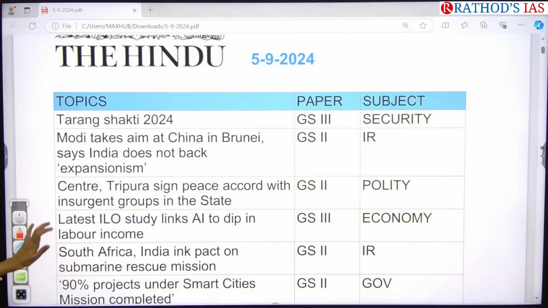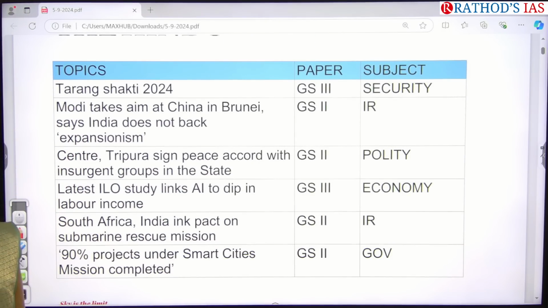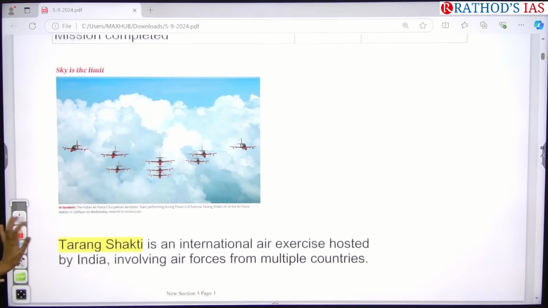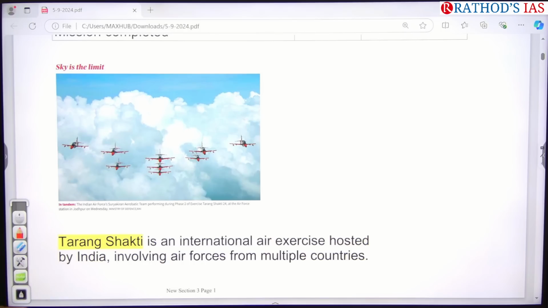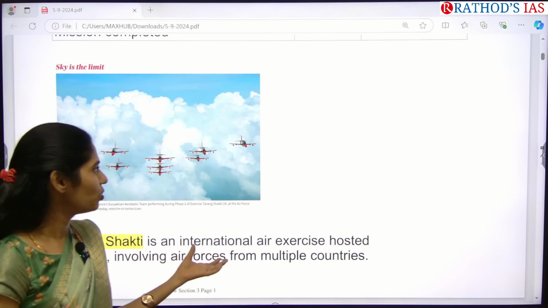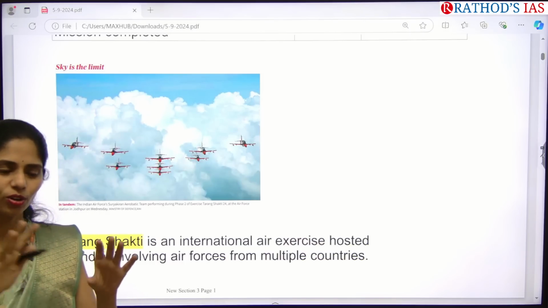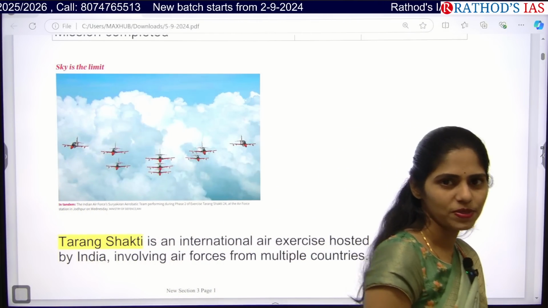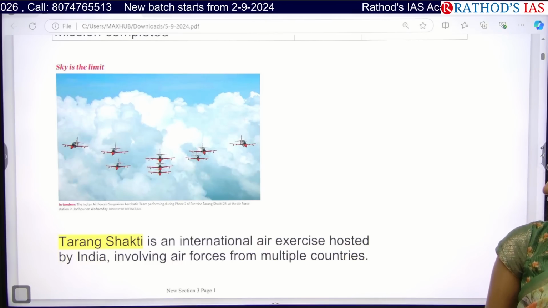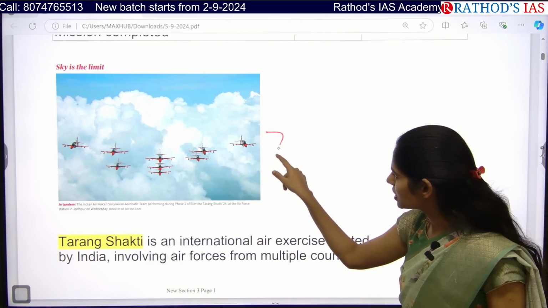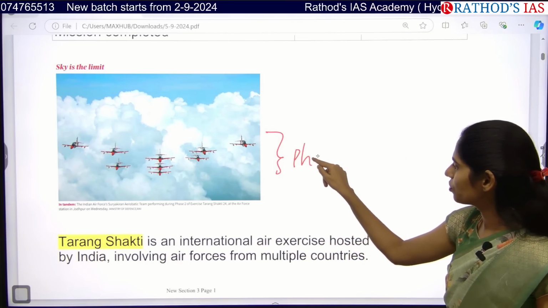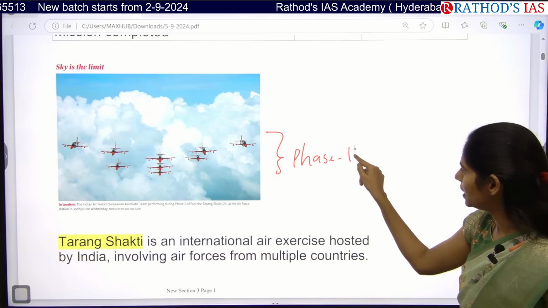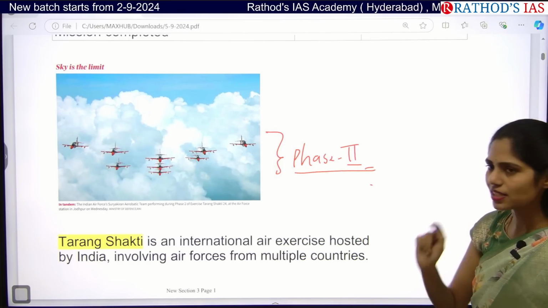So here there are more than 10 articles we are going to see in this class. So see the first image. Can you identify what this image is about? Yes, Tarang Shakti 2024. Even on this Tarang Shakti, I also made around 2 to 3 minutes video in our YouTube channel. So I think many of you might know about that. Actually, this image depicts phase 2. Phase 1 of Tarang Shakti has been done, and now this article is about phase 2.